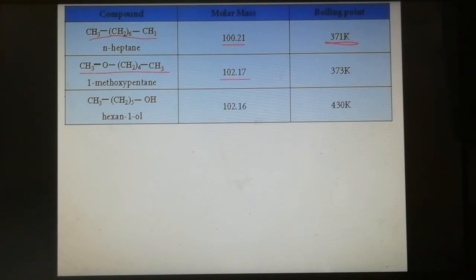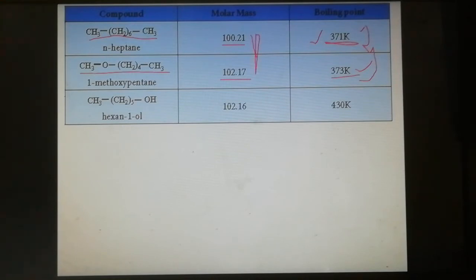Molar mass 102.17, boiling point 373 Kelvin. Comparing this alkane and ether, ether has a slightly higher boiling point than the alkane n-heptane, with comparable masses.